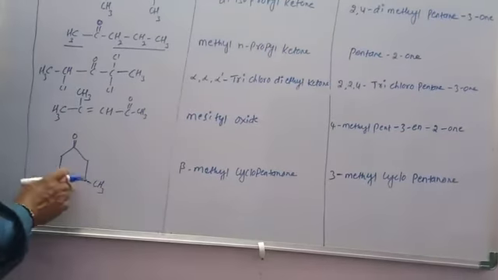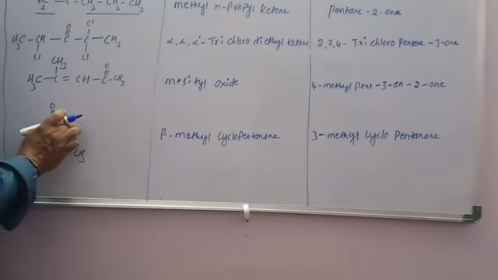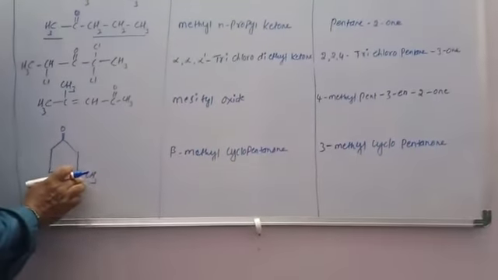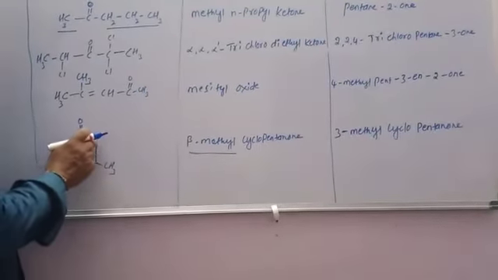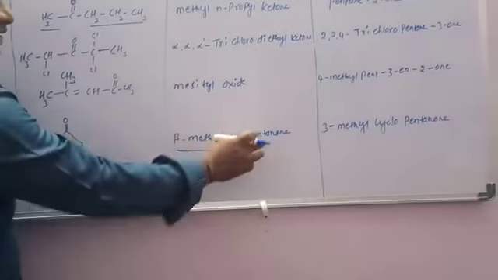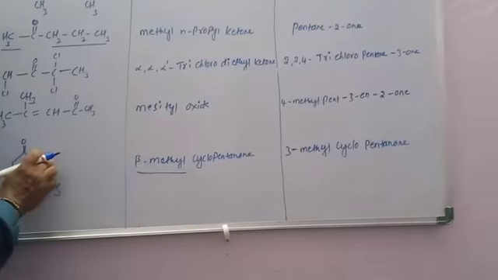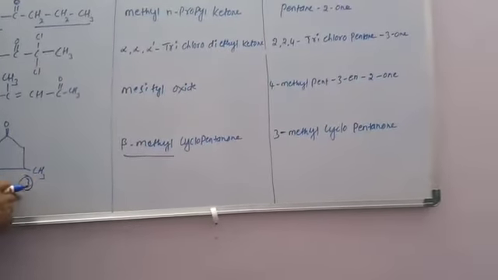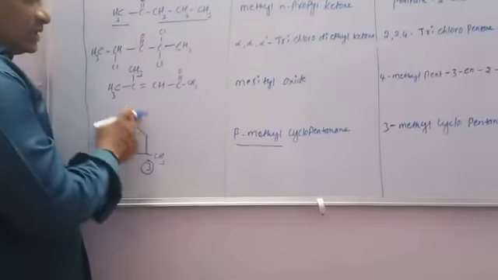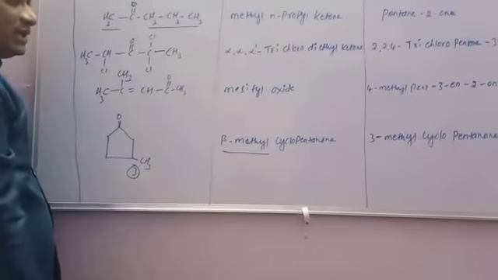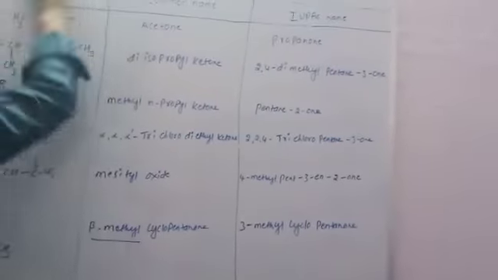The next compound is a cyclic compound. It has the functional group, then the alpha carbon and the beta carbon. The beta carbon has a methyl group, so the common name is beta-methylcyclopentanone. For the IUPAC name, it is the first carbon, second carbon, and third carbon, with the methyl group on the third carbon, so it is 3-methylcyclopentanone. These are the nomenclature of some ketones.